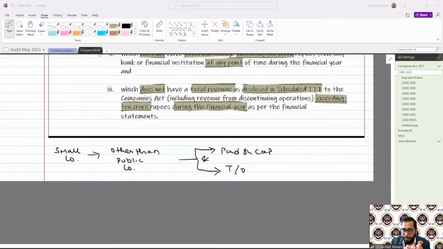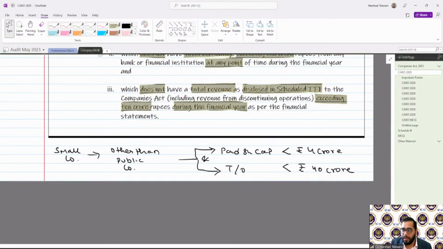It is defined under the rules that paid up share capital shall not exceed 4 crore, and turnover shall not exceed 40 crore.